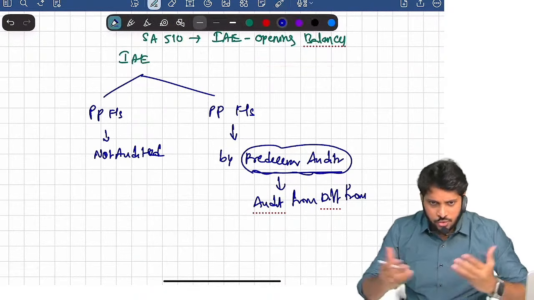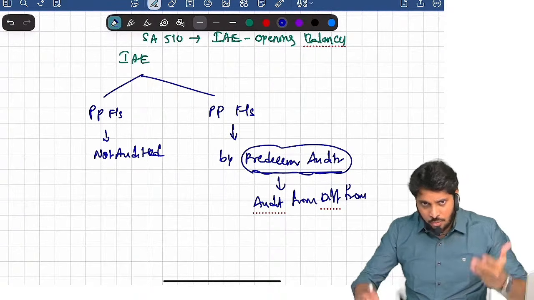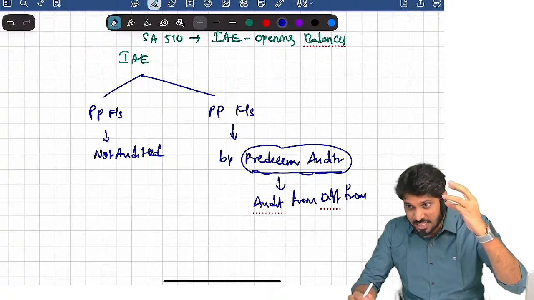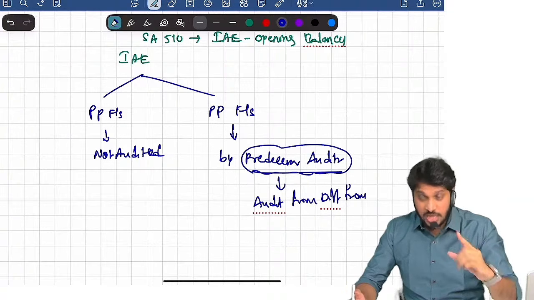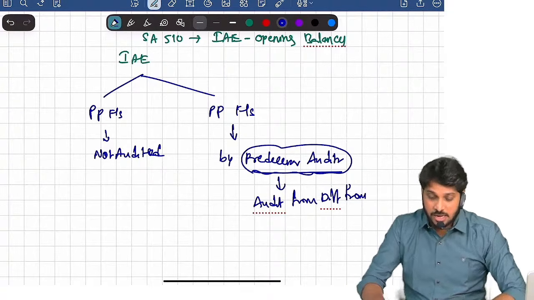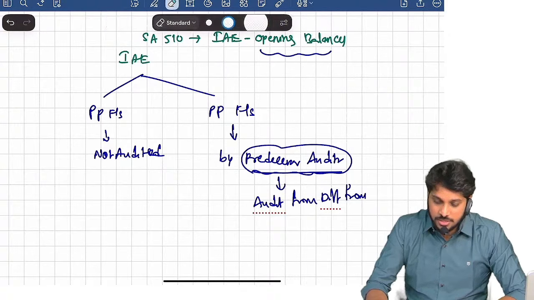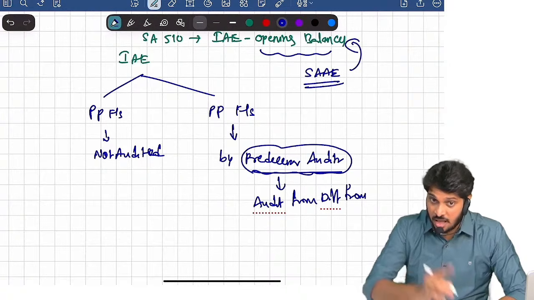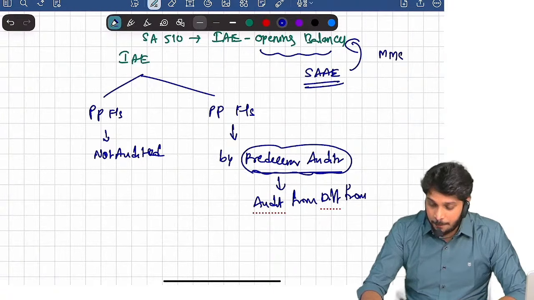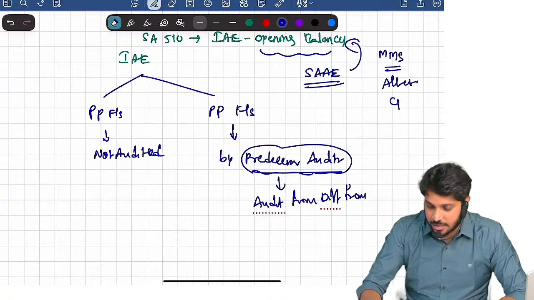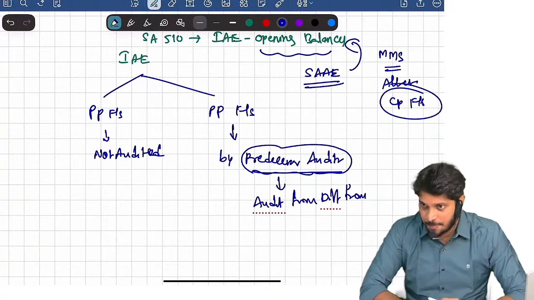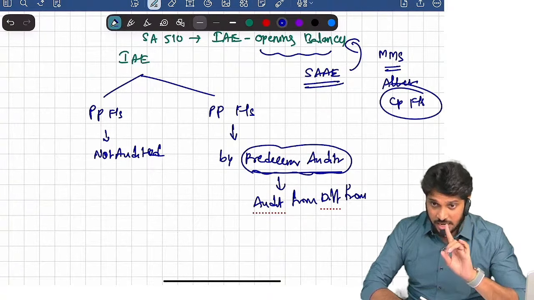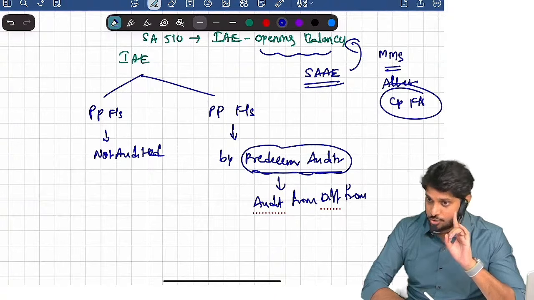Very simple. You don't know anything about the company. Yes or no? Opening balances, accounting policies, what are material balances, what are significant transactions in the company, nothing you know. So they are telling you, you should obtain sufficient appropriate audit evidence on opening balances, whether they contain material misstatements affecting current period financial statements. This evidence you should obtain.